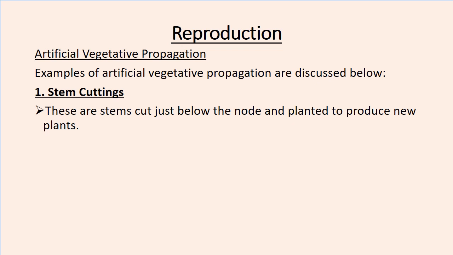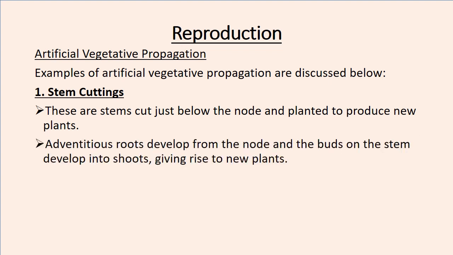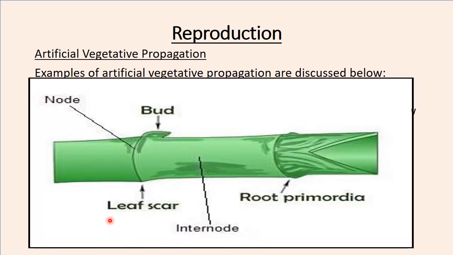What's a node? I think a picture can help you understand, and of course I've also promised that I'll show you what a bud is, so I'll show you a node and a bud. Adventitious roots develop from the node, and the buds on the stem develop into shoots, giving rise to new plants. So for you to understand, we have this. I think you know what this is. This can be sugarcane. This joint here is a node, and another node here. These are called nodes, the points where two stems meet.